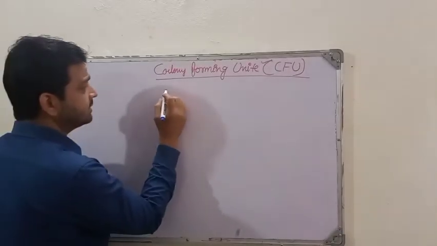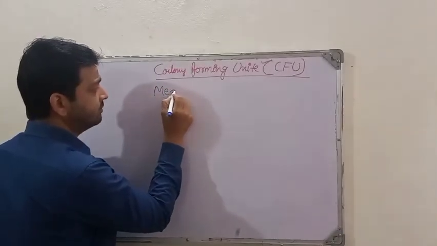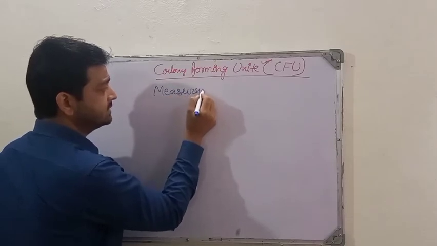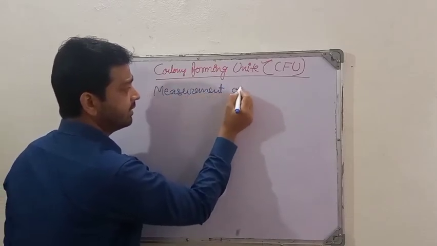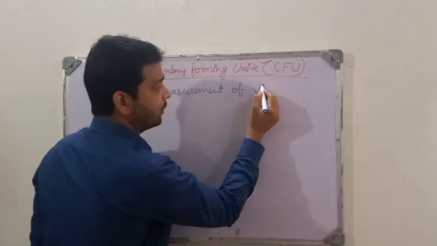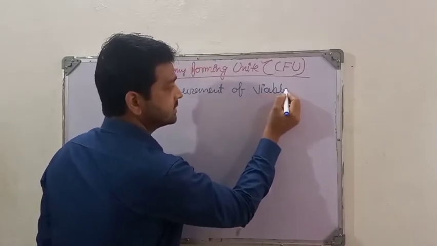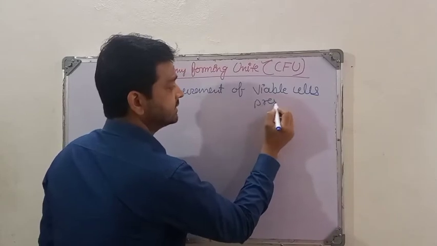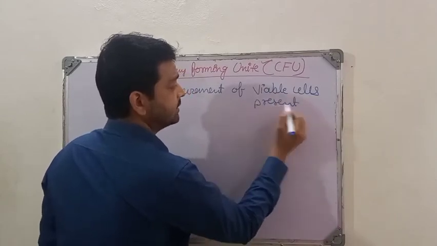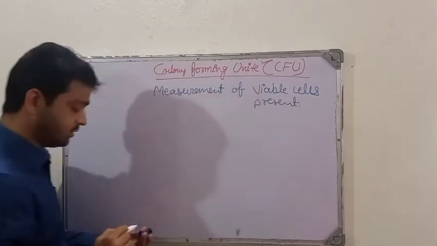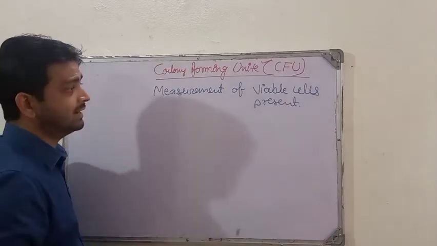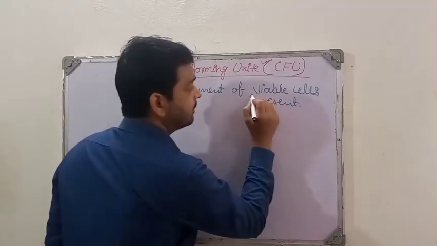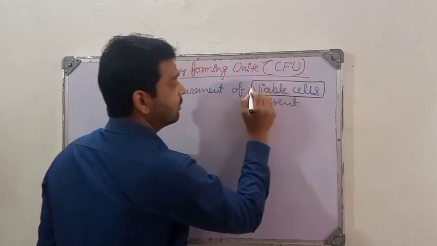So what happened here is it is nothing but the measurement of viable cells present, right? So that basically we are trying to know the number of viable cells.